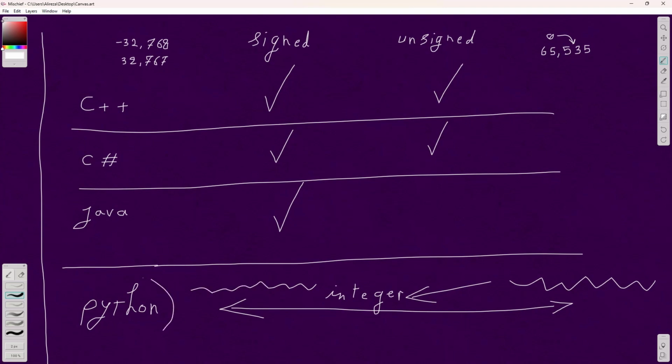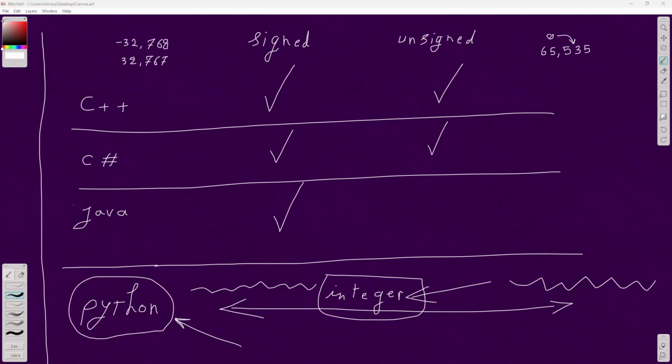And this is why we say Python is good for math and big data analysis, because it's not limiting the numbers. So either you have an integer in Python or you don't. If it's an integer in Python, then you don't have any upper or lower limit. Keep that in mind when we are talking about the int value type. We will come back to Python.